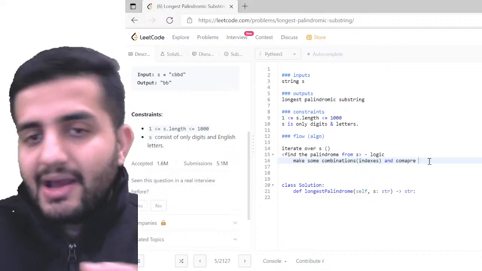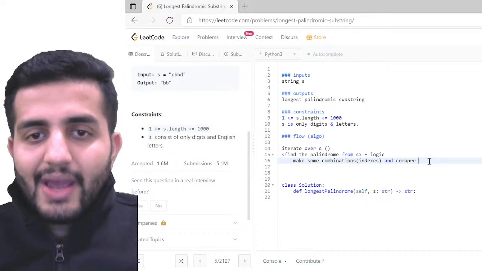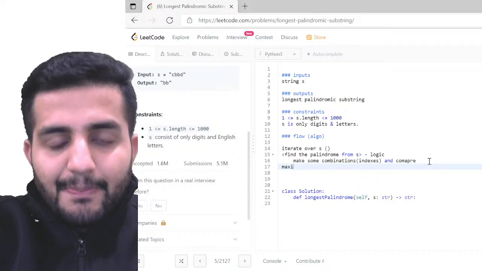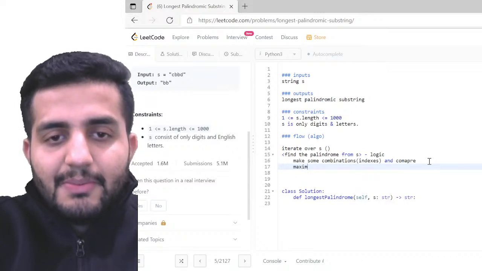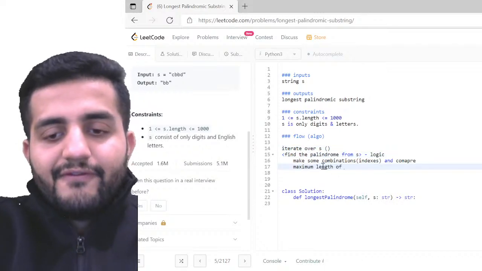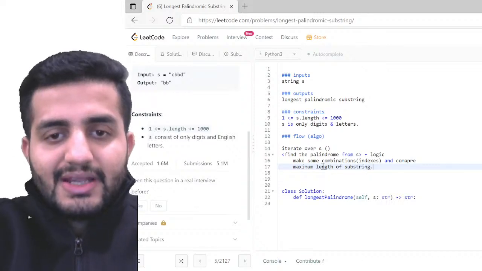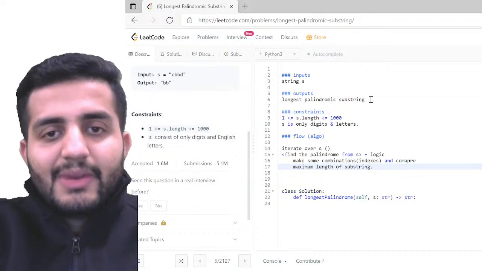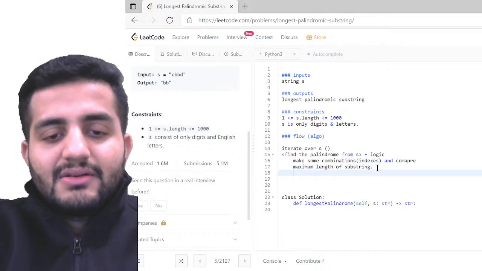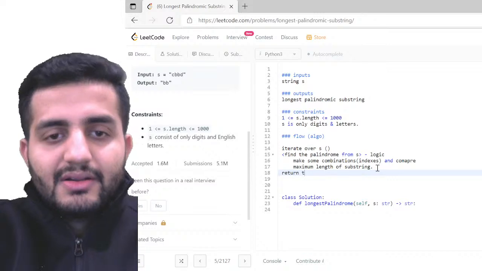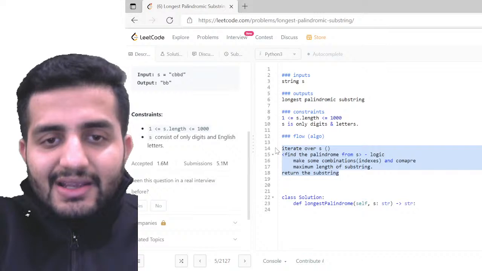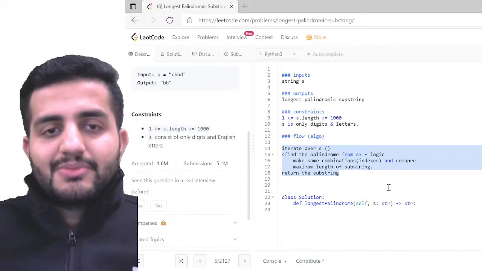And then I'm going to compare 2-3 combinations, and then the logic of maximum length. So it will be part of my same thing. Here it will be part of this palindromic sequence only, right? So maximum length of the substring, I have to always make sure this is also taken care of. Maximum length I have been given, right? So for the longest palindromic subsequence, I also have to check this condition. Maximum has to be satisfied, and then at last return the subsequence substring.